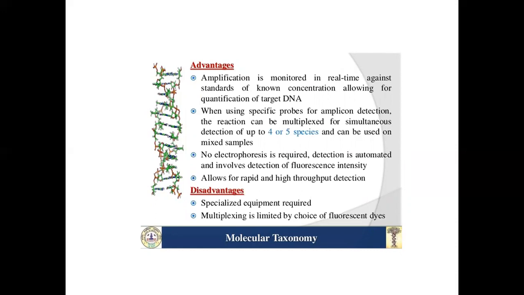When using specific probes for amplicon detection, the reaction can be multiplexed for simultaneous detection of up to 4 or 5 species, and can be used on mixed samples. No electrophoresis is required. Detection is automated and involves detection of fluorescence intensity, allowing rapid and high throughput detection. Disadvantages: specialized equipment required. Multiplexing is limited by the choice of fluorescent dye.